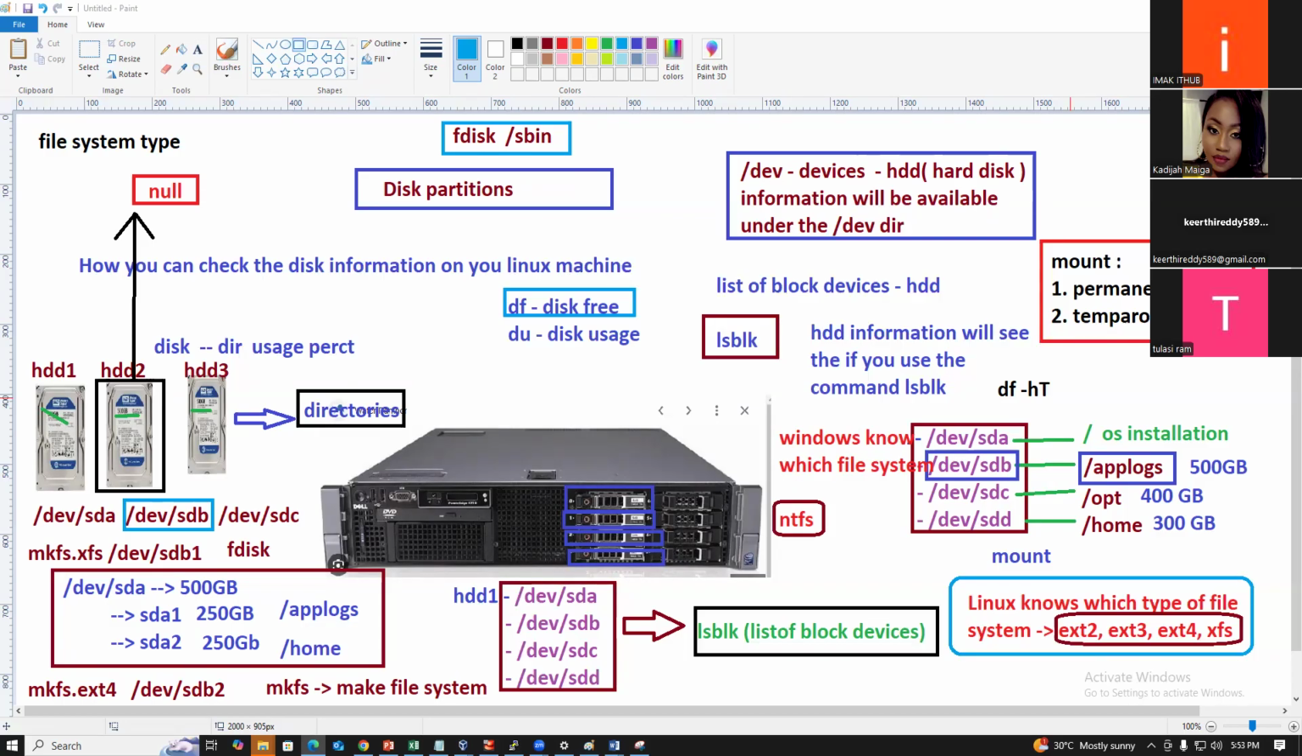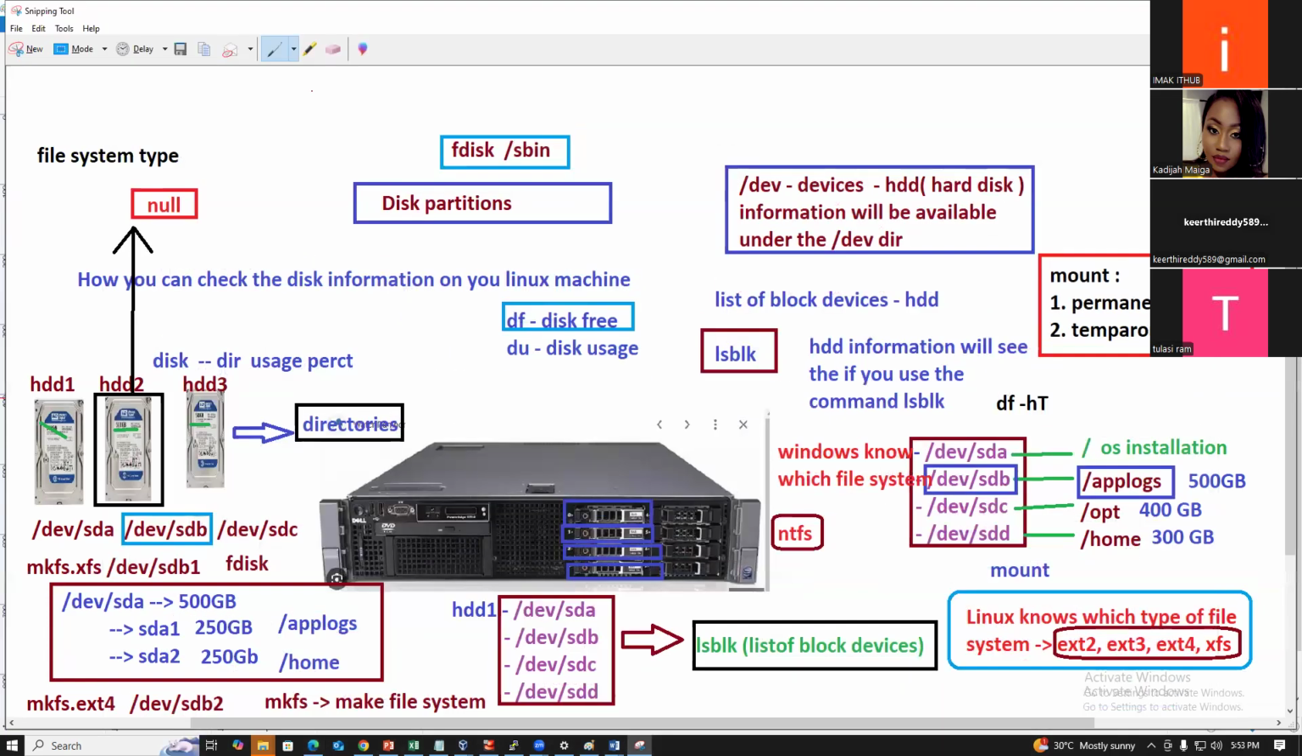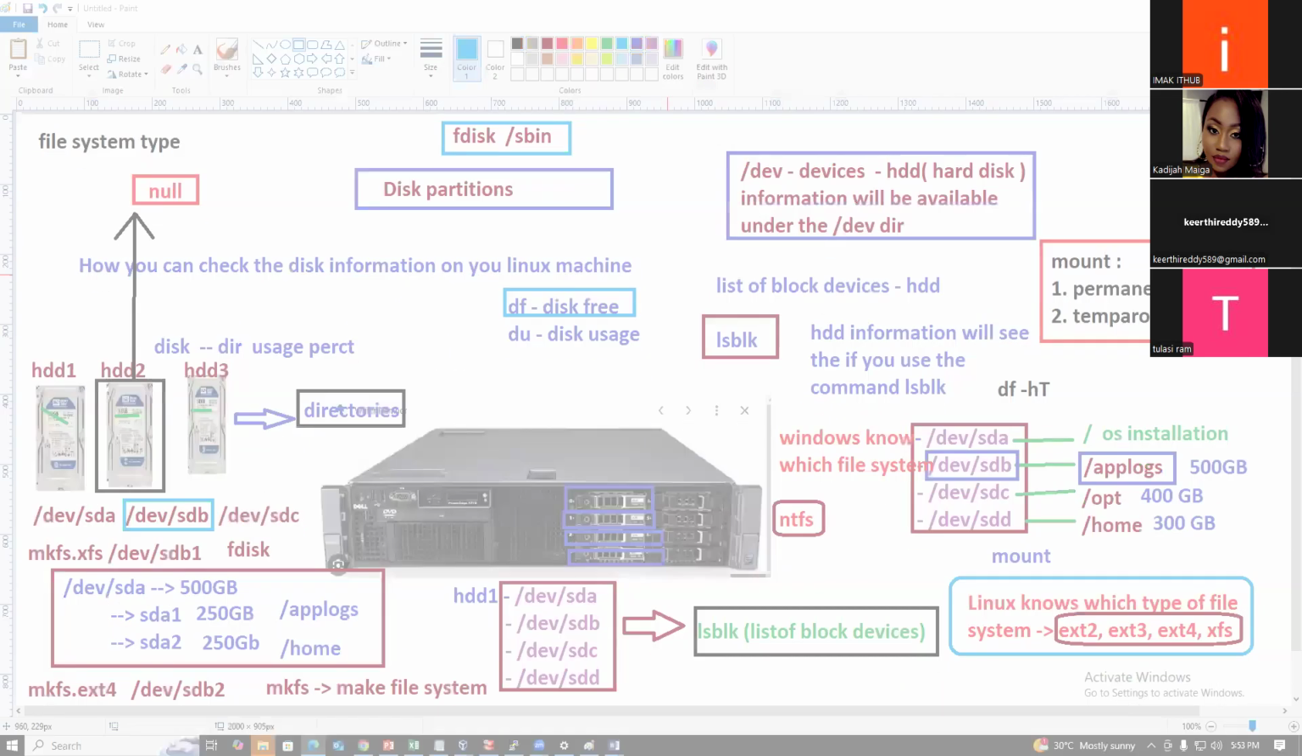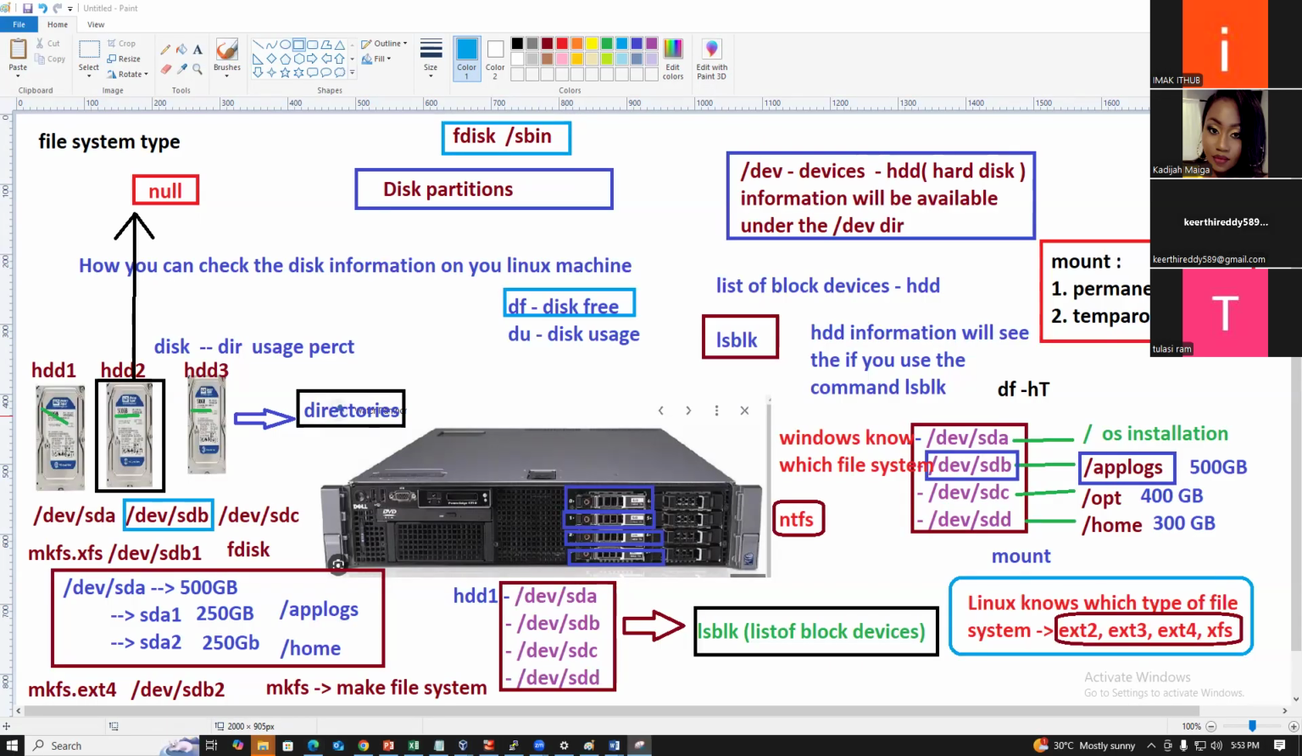Sir, you said that a normal user has to go to the sbin in order to execute this fdisk command. No, we don't want to. So when you execute the ls command or the pwd command, how are you executing those commands? Those commands are available in which directory?